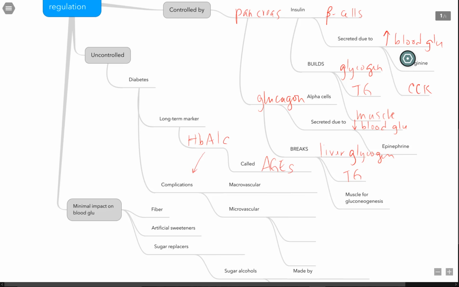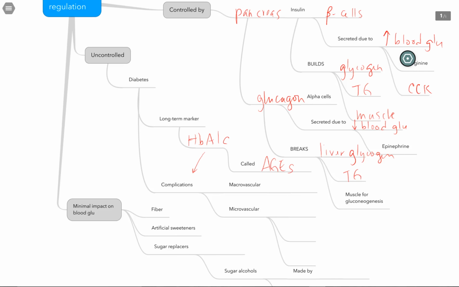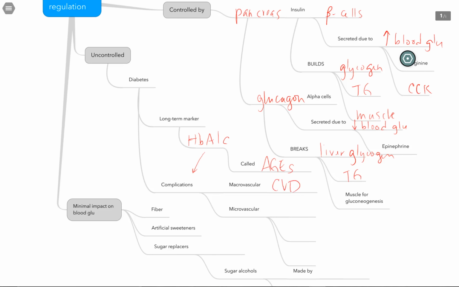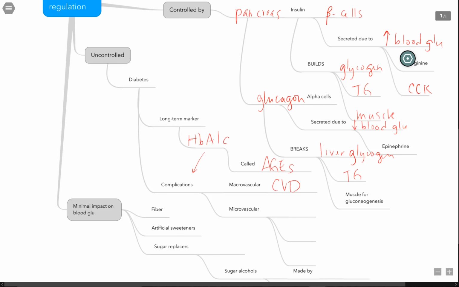So these complications, if we get stuck in large blood vessels, are called macrovascular complications, which would be cardiovascular disease. It kills 75% of all diabetics with uncontrolled blood glucose. If the HbA1c gets stuck in small blood vessels, it's called microvascular complications, and that can lead to nephropathy, kidney damage, neuropathy, nerve damage, and eye damage, retinopathy.